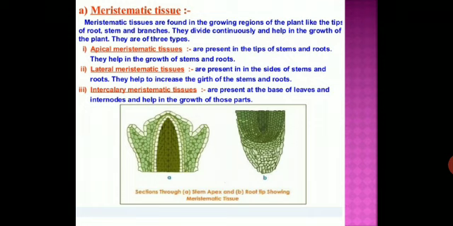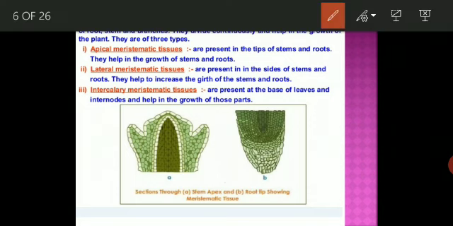Now, meristematic tissue. The growth of plants occurs only in certain specific regions. Student, first of all, you should open page number 69 in your NCERT book. Now start meristematic tissue. The growth of plants occurs only in certain specific regions because of the dividing tissue, which is called meristematic tissue.